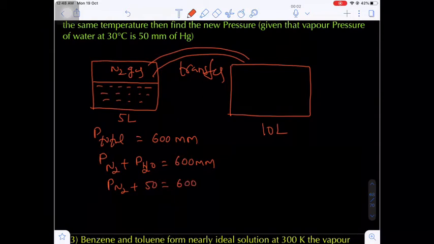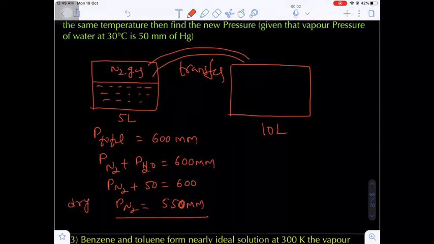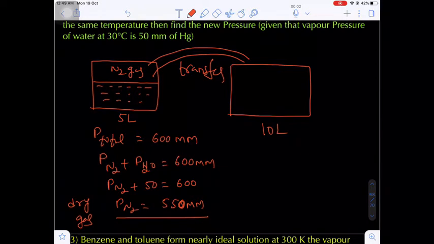So that's why we have to subtract the 50 mm from the total, so that we get only the pressure of dinitrogen, that will be equal to 550 mm. So this is the actual pressure of a dry gas. Pressure of which gas? Dry gas. We know numericals in Dalton's law, how to calculate the pressure of a dry gas. Now we can apply Boyle's law for dry gases.